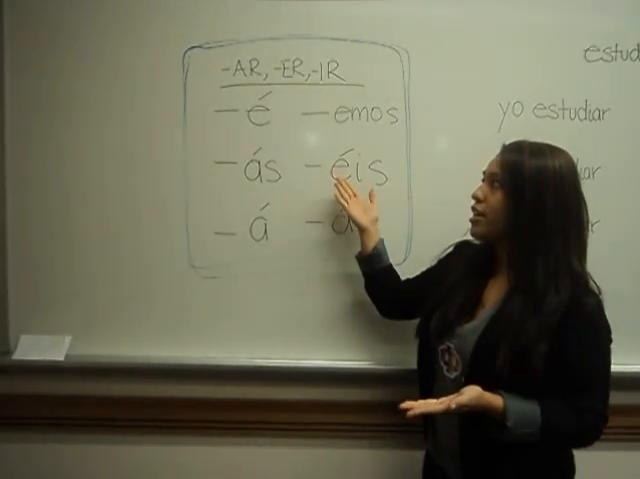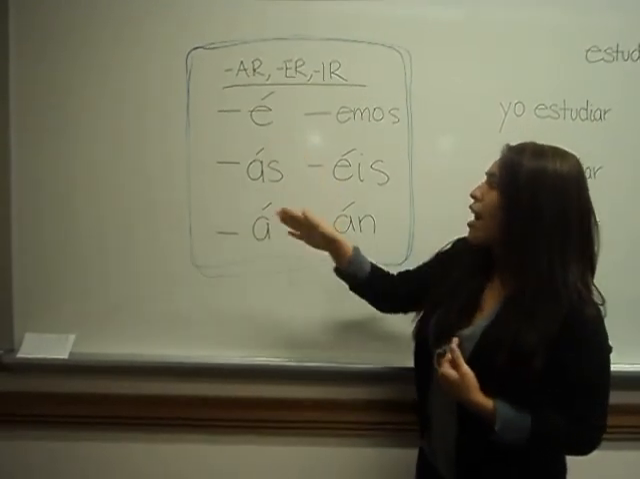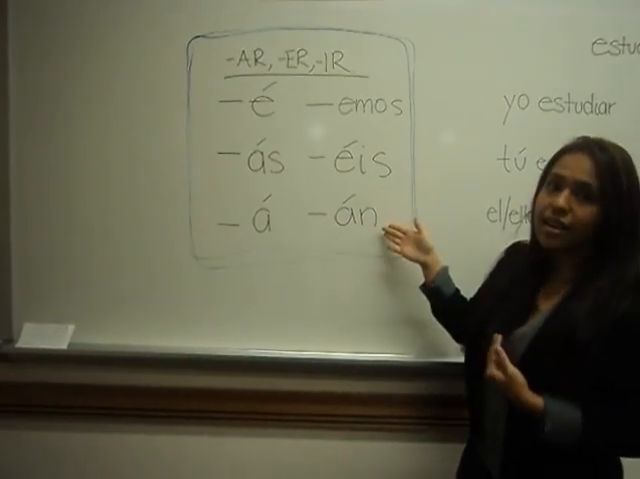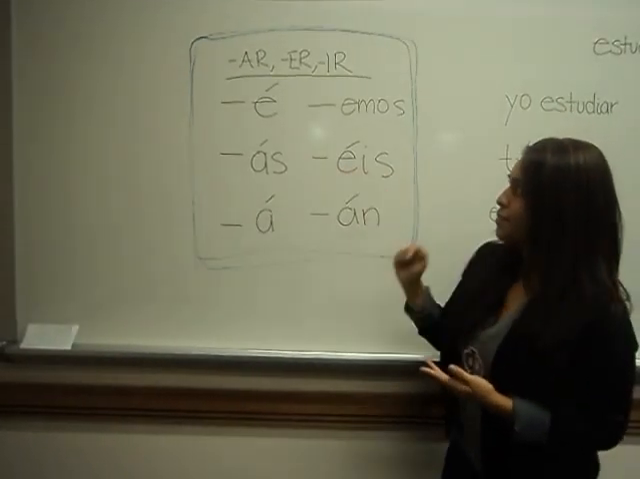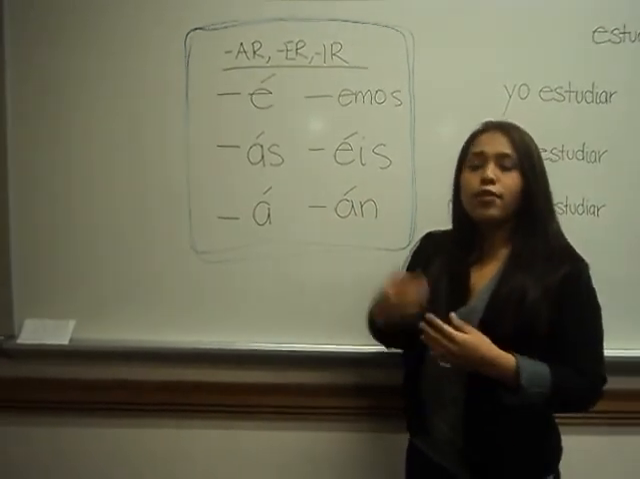So here we take a look. Here for "yo" we would say "é", then "ás", "á", "emos", "éis", and "án" with the accent. So make sure to keep this in mind when we're learning how to form future tense verbs.